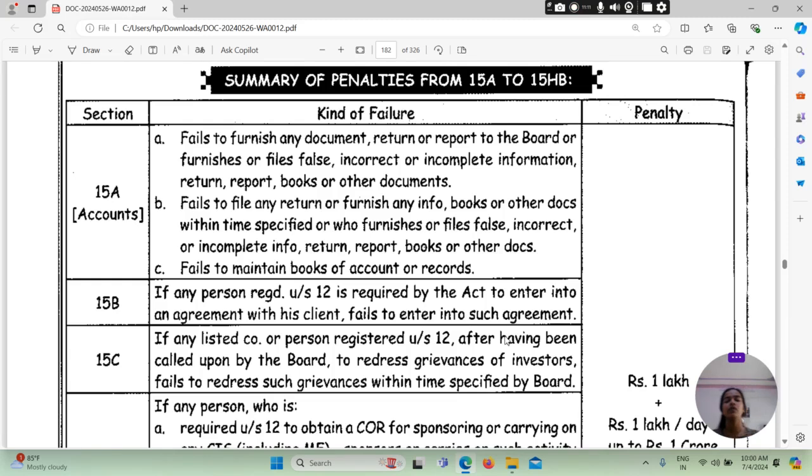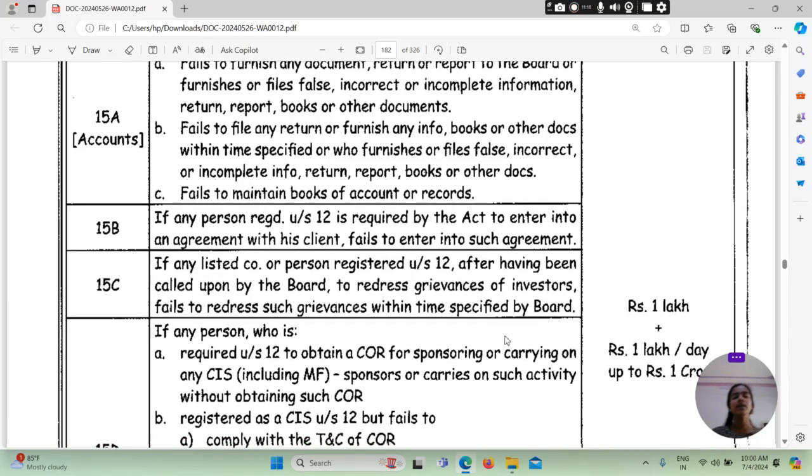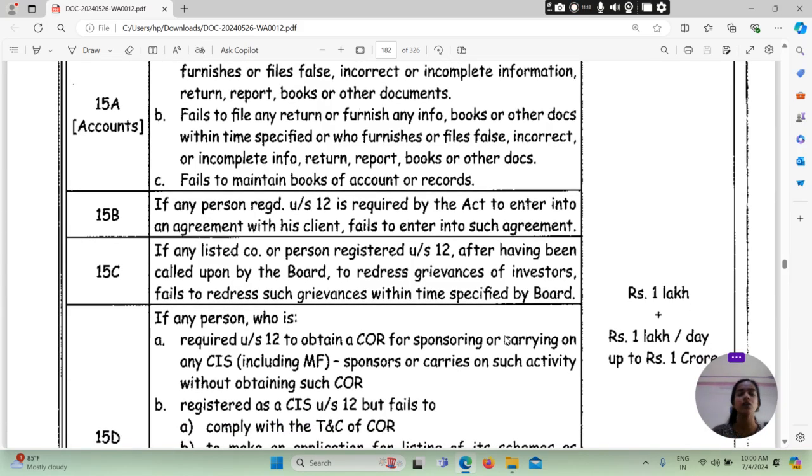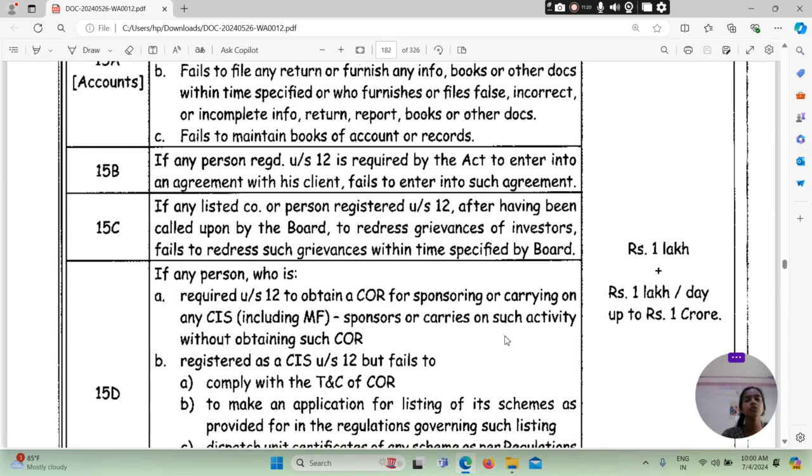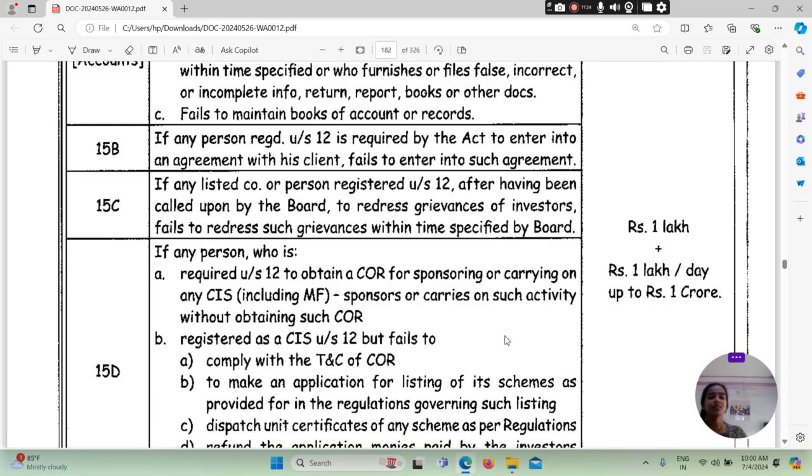Fails to file any written report or furnish any information, books or other documents within the time specified. Who furnishes or files false, incorrect or incomplete information, written report, books or other documents. Fails to maintain books of accounts or records.